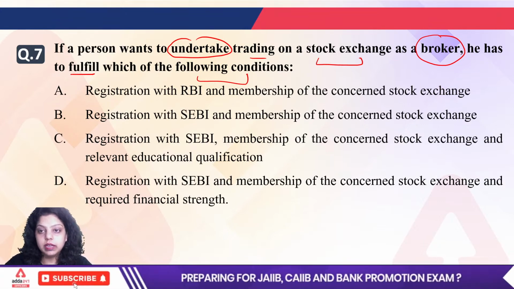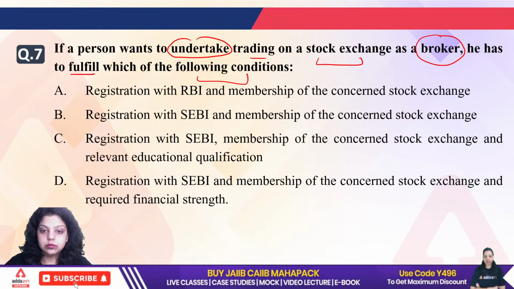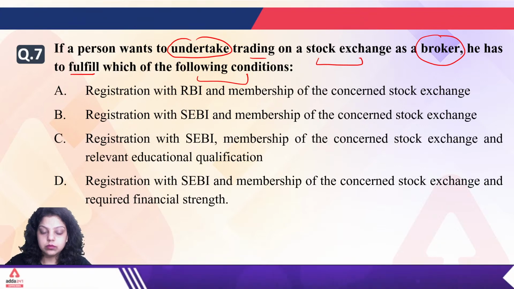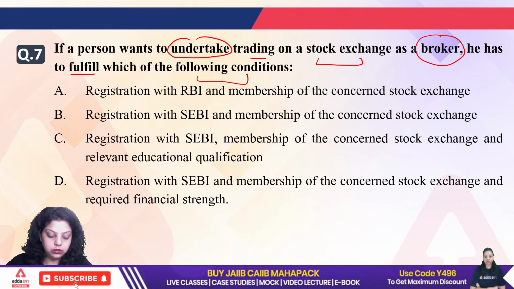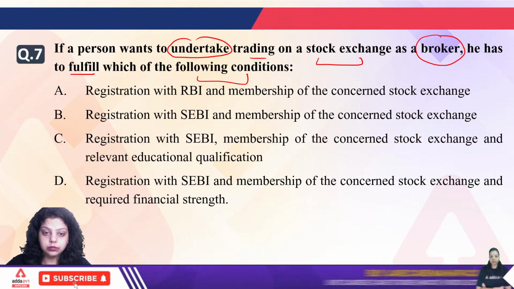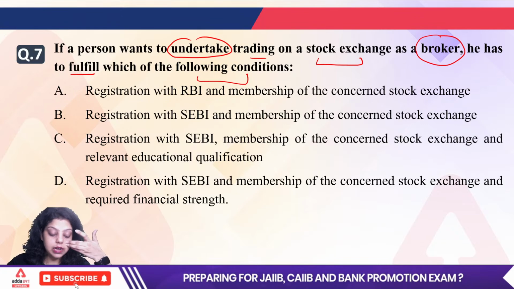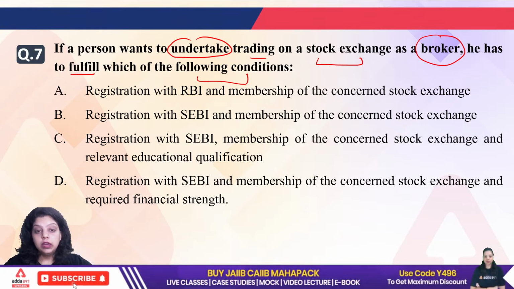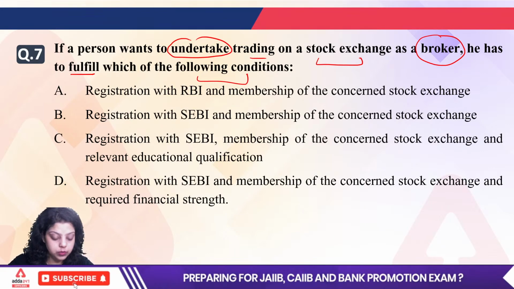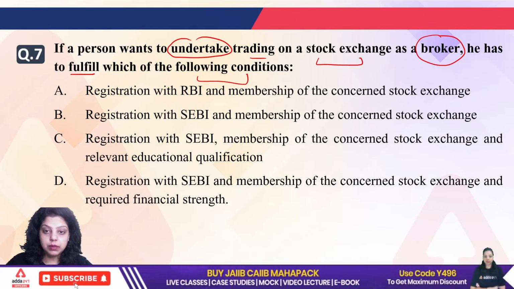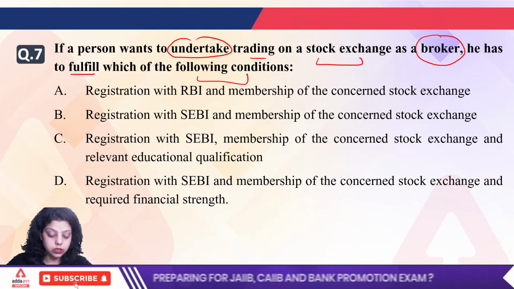A, B, C or D? B and C, okay. We are getting two options, B and C. B is saying registration with SEBI and concerned stock exchange membership. And C is saying registration with SEBI, membership of the concerned stock exchange and relevant educational qualification.